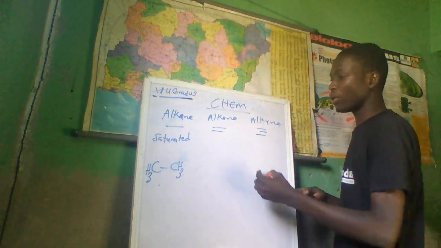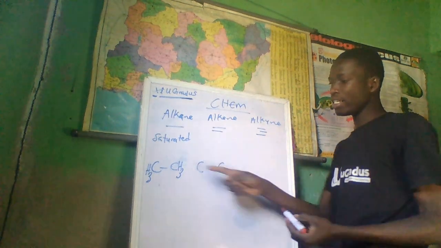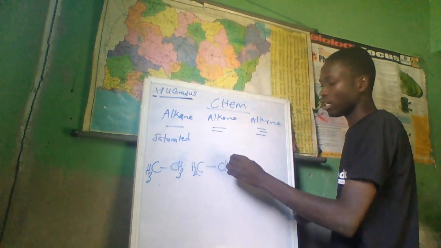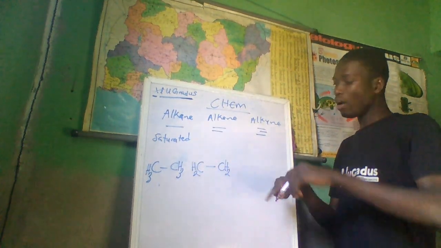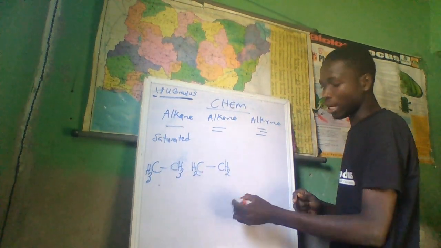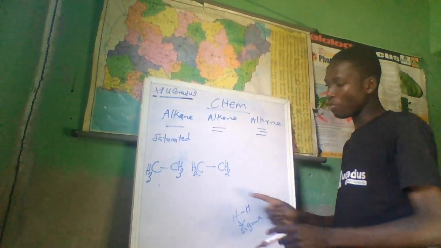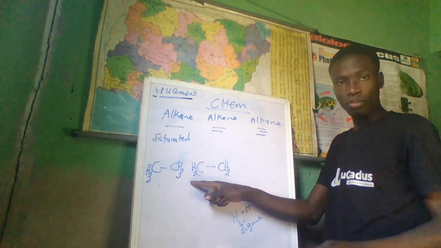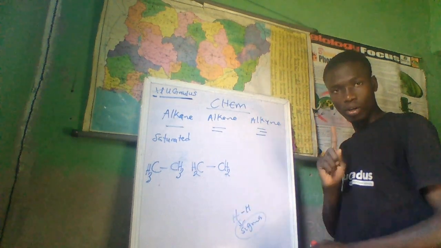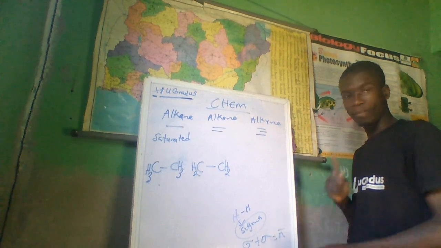Are we together? But to form alkene, instead of writing 3 hydrogens with the carbon, we are going to reduce it by 1. Therefore, it remains 2. What you have done is that you have removed 1 hydrogen from each carbon, and those 2 hydrogens are always regarded as sigma bonds. So if you remove 1 sigma bond from here and 1 sigma bond from here, the 2 will form a pi bond. Know it now: when you remove 2 sigma bonds, you will form a pi bond.